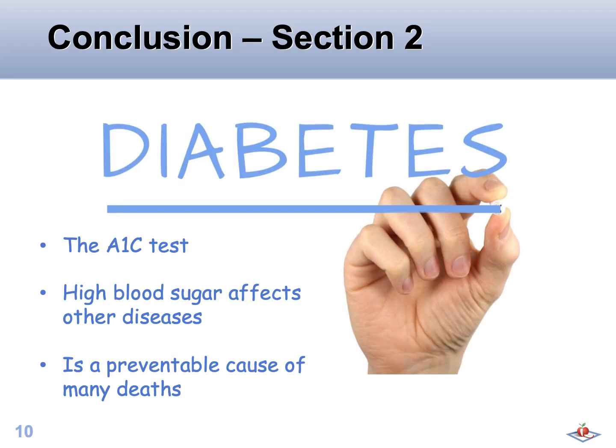So, as a recap of this section, we looked at the purpose of the hemoglobin A1C test. We also looked at how high blood sugar can affect certain diseases. Those diseases included such things as cancer risks and all-cause mortality and Alzheimer's disease. In the end, we ended up with a sobering thought that many preventable deaths happen simply because of sugars that are higher than they should be.